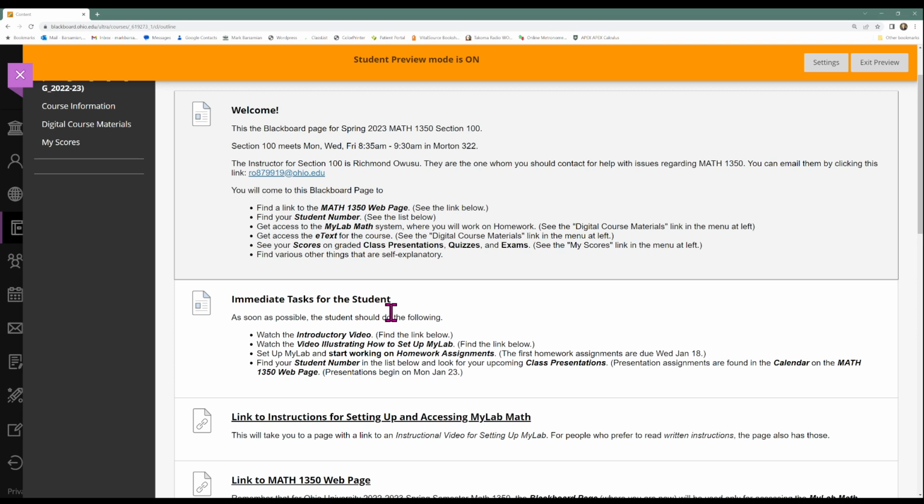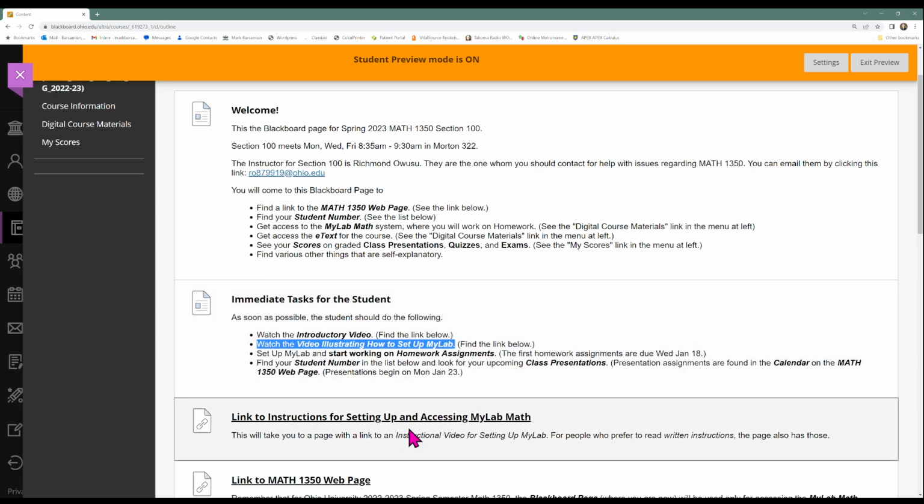Now, on this main course information page, the next thing is this list of immediate tasks. You'll want to watch the introductory video, which you're doing now. Great. You'll also want to watch the video illustrating how to set up MyLab. Remember, MyLab is the system you'll use for doing online homework. There's a link to an instructional video for setting up MyLab down here on the Blackboard page.